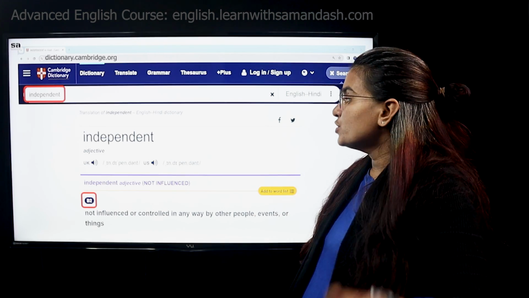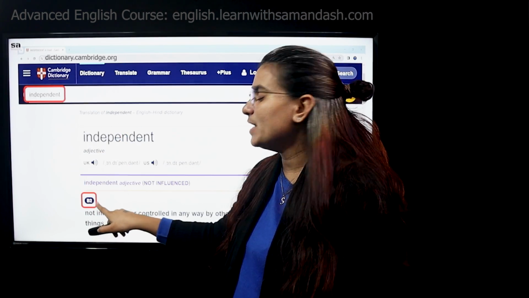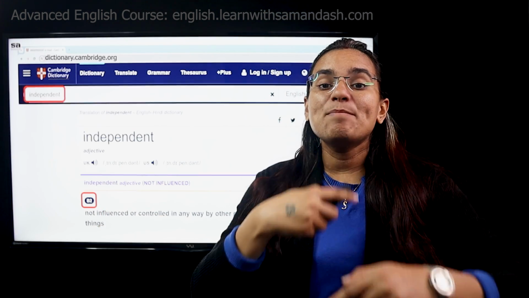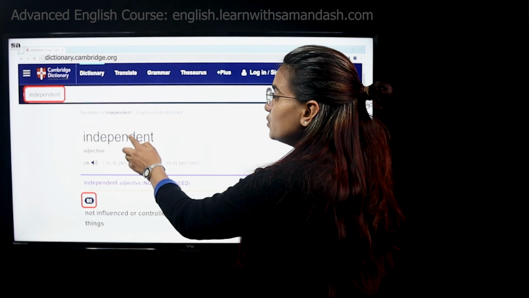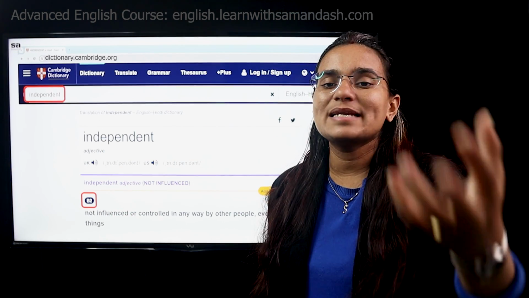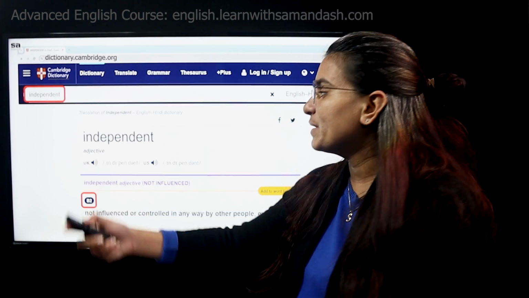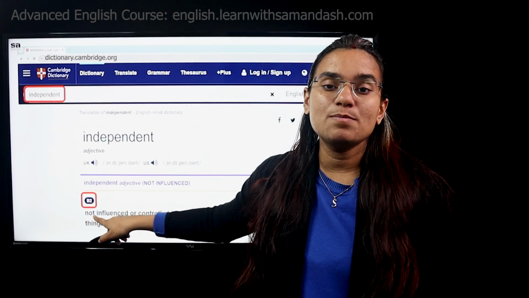Okay, you also have to note here that sometimes one word can be of multiple levels based on the usage. If it is used as an adjective, it is B2, but if it's used as an adverb, it could be C1. So based on the usage of a particular word, the level will keep on changing.